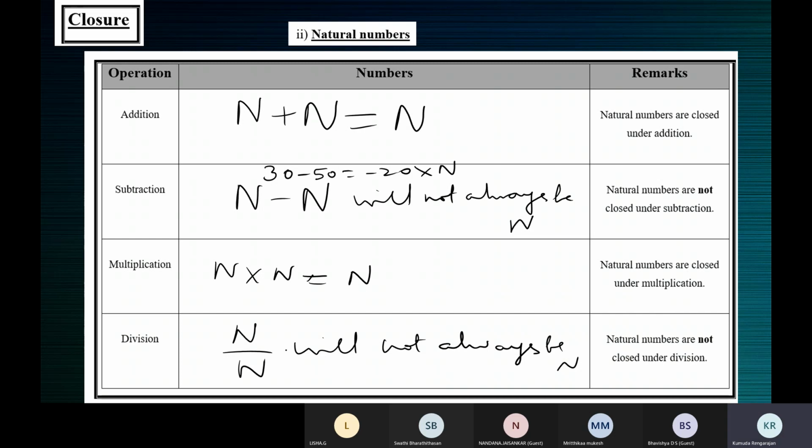Product will always be natural. The quotient, like we did for whole numbers: 100 divided by 101. 100 is a natural number, 101 is a natural number, but 100 by 101 is not a natural number. But sometimes, like 45 by 15, the answer is 3, which is also a natural number. Sometimes we get it, but not always. So they're not closed under division.